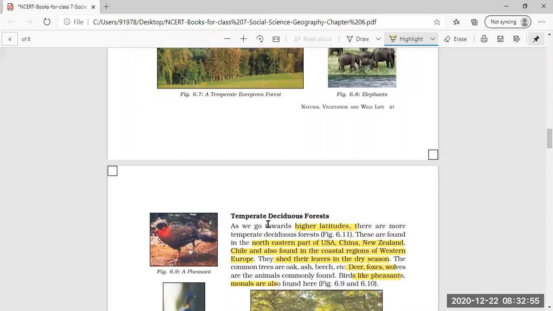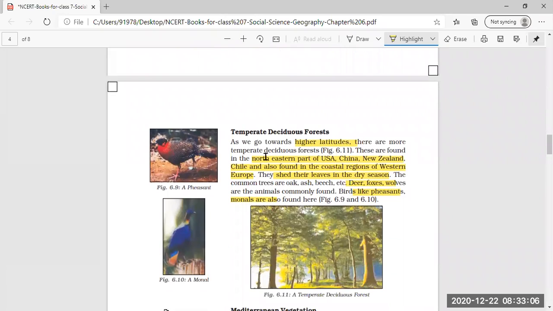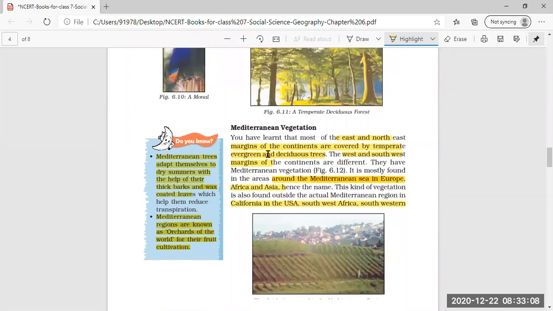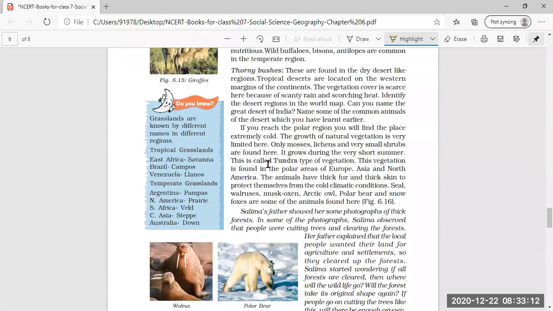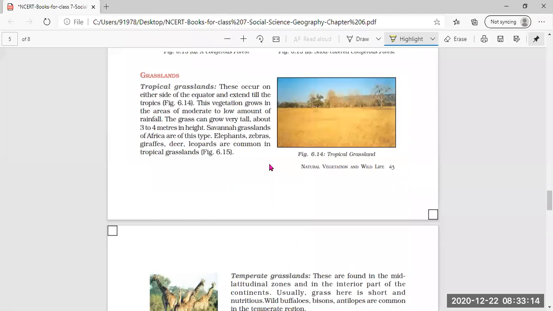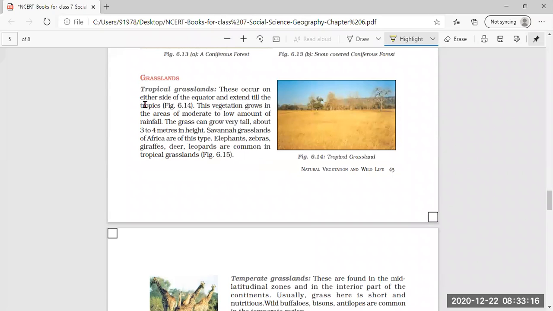Now, this subject enrichment activity is the second, for the second term. You have to write down about the forest. If there is anything you are not able to understand, you can ask me. Clear? Now grassland is remaining for this, and till the time permits, we'll continue.